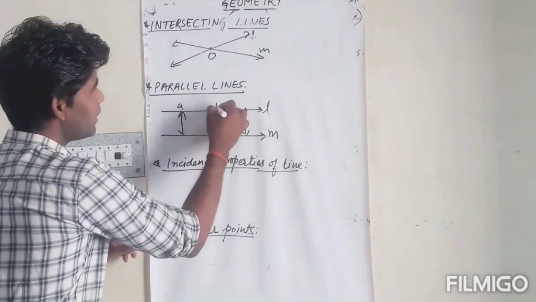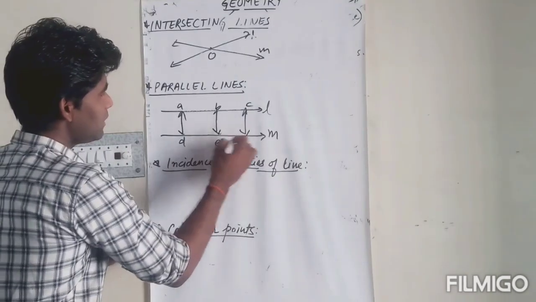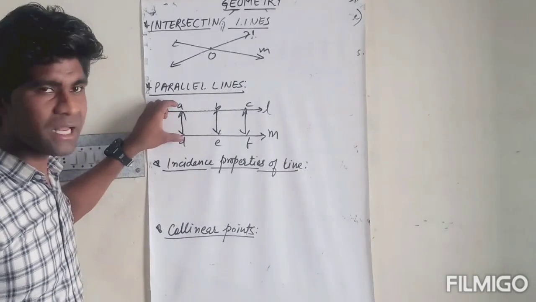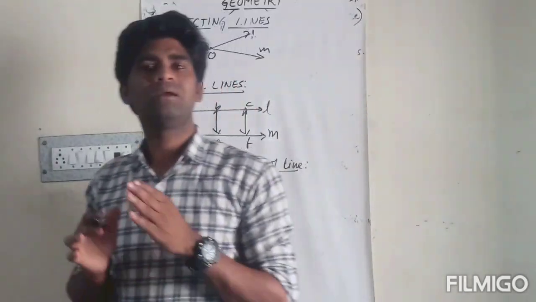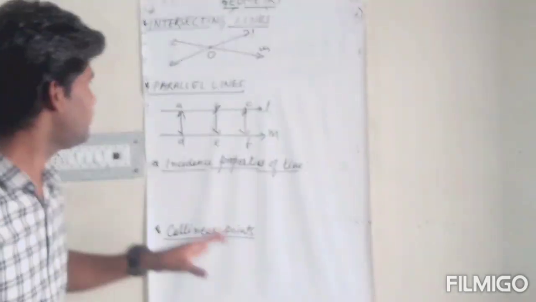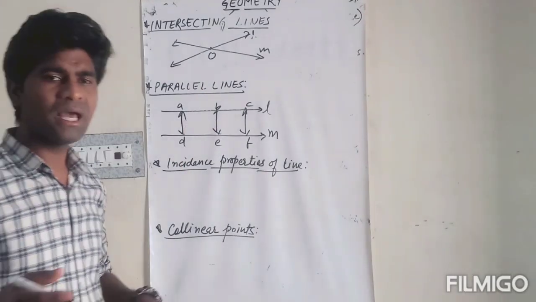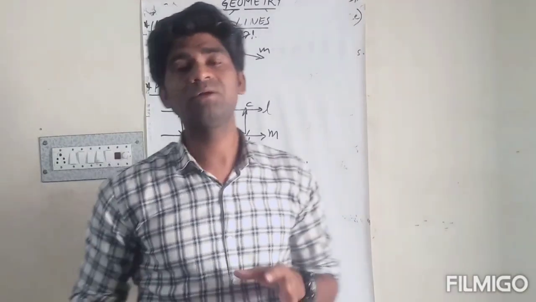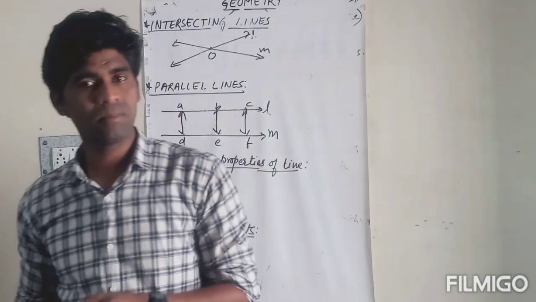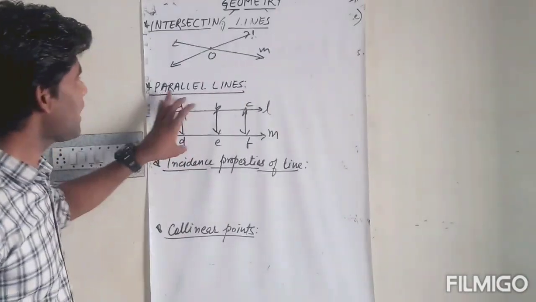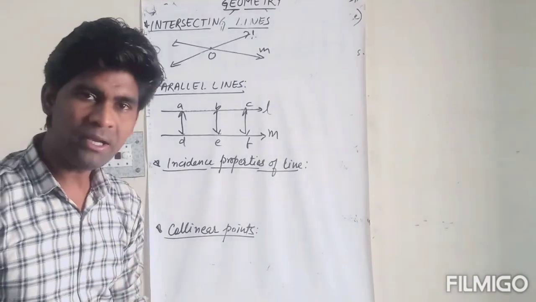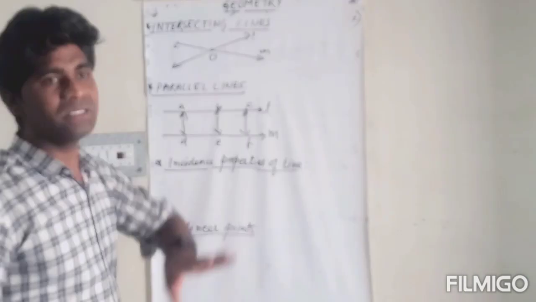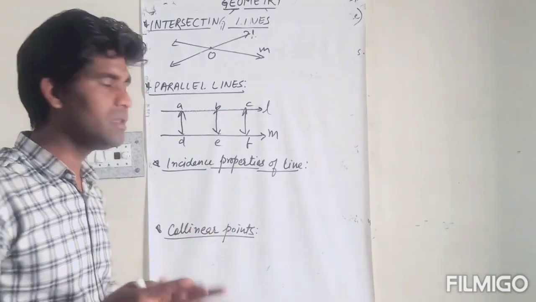यानी point A, point B, point C, D, E, F, ये सारे के सारे points एक दूसरे से equal distance में होंगे. ये line कितने भी दूर हम extend करते चले जाएं तब भी. ठीक है, these are the parallel lines. The example of parallel lines in today's life are the railway tracks. So the parallel lines are the lines which do not intersect each other at any point, and all the points remain at equal distance in the parallel lines.